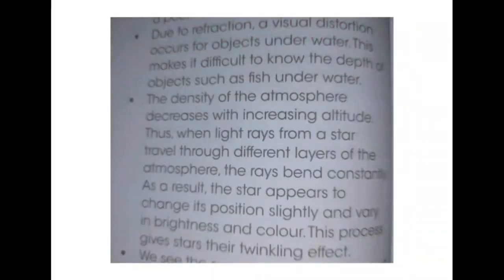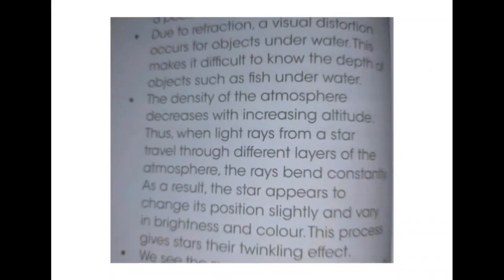Another example: the density of the atmosphere decreases with an increase in altitude. That means the more height you go, the density will be less. Therefore light rays which come from a star pass through different layers of the atmosphere, and due to this there is a change in position, or twinkling, of stars.